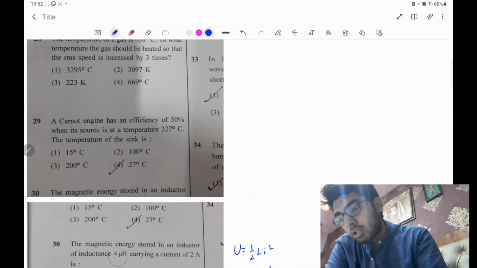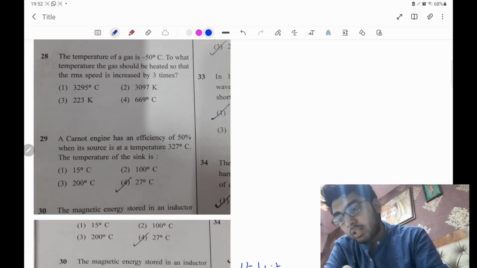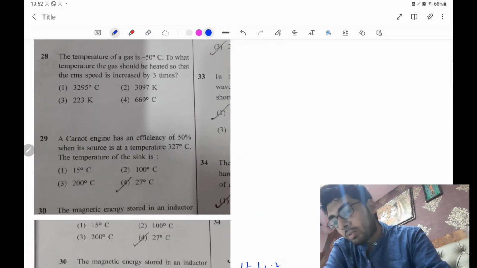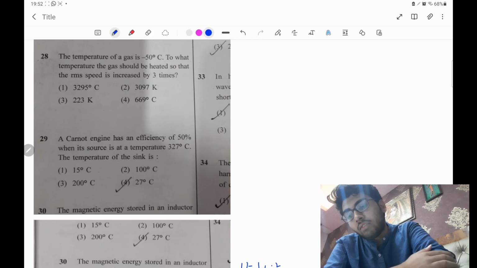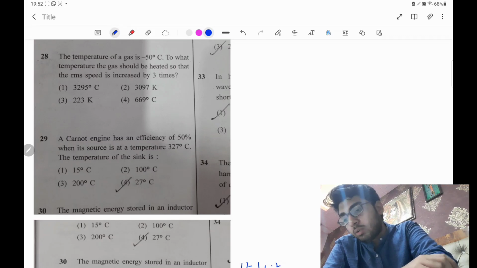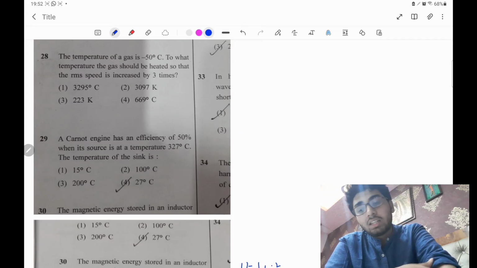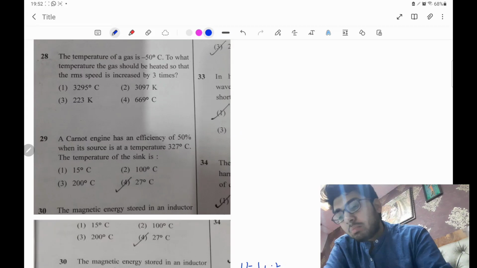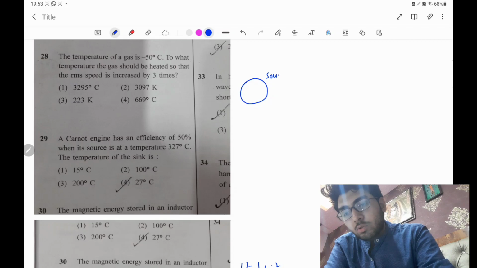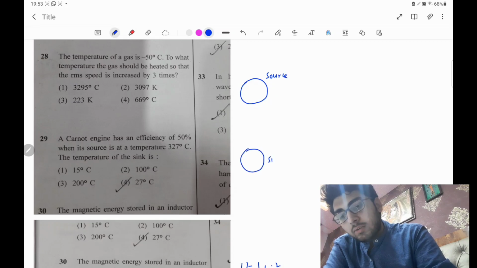Now come to the next question, question number 29. The question says that a Carnot engine has an efficiency of 50% when its source is at a temperature of 327 degrees Celsius. The temperature of the sink is. This is also a very simple question. Suppose the source is at a temperature T1 and the sink is at a temperature T2.